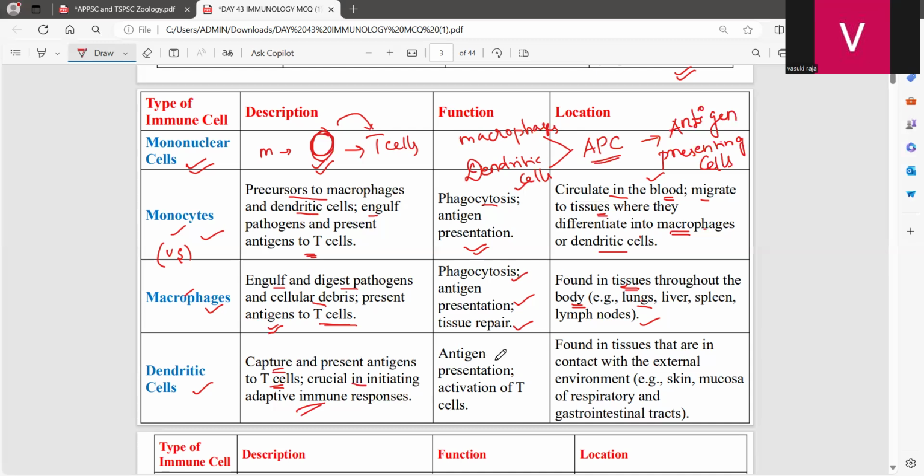So what is the function of dendritic cells? It has the function of antigen presentation and activation of T cells. Okay. Now where this dendritic cell is present? It is found in the tissues that are in contact with the external environment. So this dendritic cells is present in the skin, mucosa of the respiratory and gastrointestinal tract. Everybody clear?